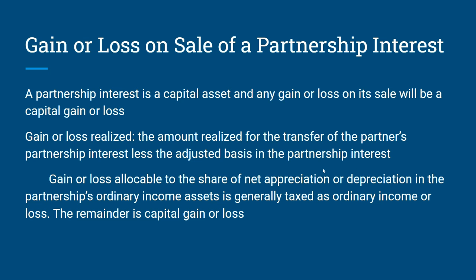A partnership interest is a capital asset, and any gain or loss on its sale will be a capital gain or loss. Gain or loss is the amount realized for the transfer of the partner's partnership interest, less the adjusted basis in the partnership interest. Gain or loss applicable to the share of net appreciation or depreciation in the partnership's ordinary income assets is generally taxed as ordinary income or loss. The remainder would be a capital gain or loss.